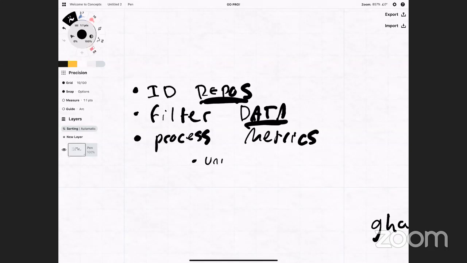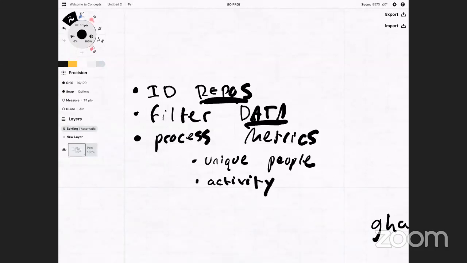So we can get the unique people that are engaged in different kinds of activity, or all activity. We could say, who are all the people that committed to this ecosystem? Who are all the people that engaged in any way, even in issue comments and stuff like that? You can assume that they're users of the system. You can also look at the overall level of activity: is this ecosystem coming down, or is it still rising? And then most importantly, you can start to look at what the growth rate of that ecosystem is, and how much activity and unique users are growing over the different time slices that you want to look at.